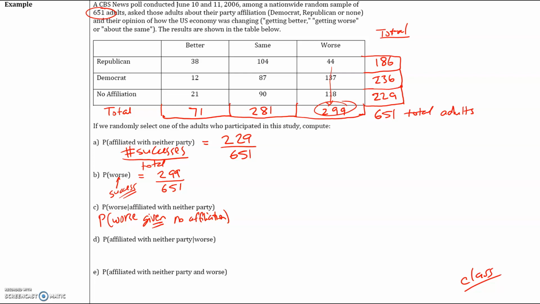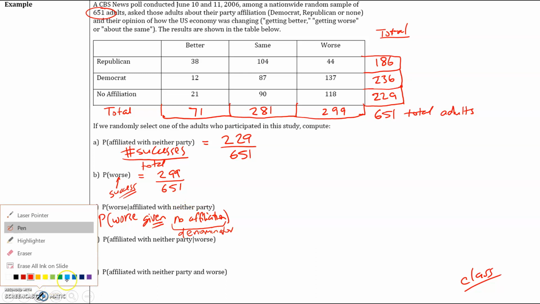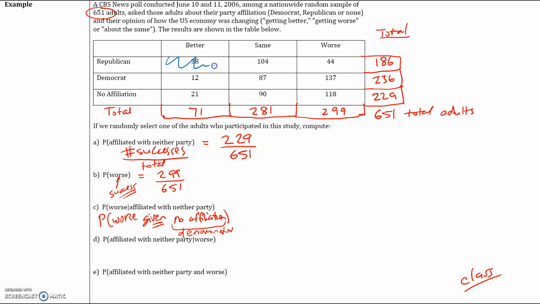All right, so let's think about this. First off, anytime you have given, whatever that second phrase is, that's going to be the denominator. And not only will it be the denominator, that means it'll also be the sample space. In other words, we're only going to be choosing from the people who have no affiliation. So imagine that everybody else just disappears. So all the Republicans are gone, all the Democrats are gone, and all we're looking at are the people who have no party affiliation. So there's a total of 229 people.